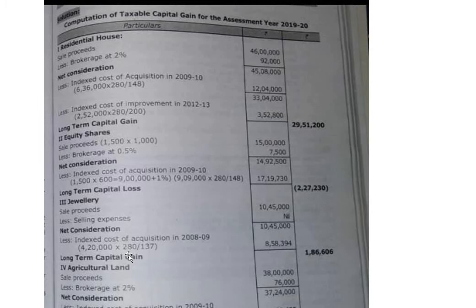4,20,000 is the cost of acquisition, divided by 137, the 2008-9 purchase year index, into sales year index 280. So 8,58,394. No exemption information is available. So gross capital gain, or long term capital gain, is 1,86,606.